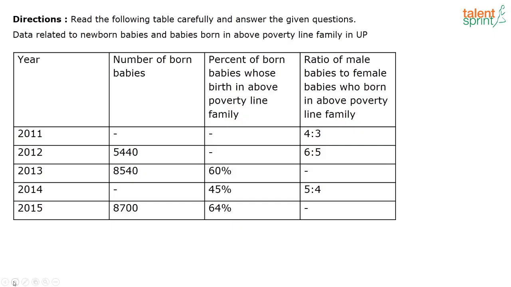So the first question for today's session is there on your screen. This question was on data interpretation, wherein some values are missing. Okay, so let's look at the question. Read the following table carefully and answer the given questions. Data related to newborn babies and babies born in above poverty line families in UP.